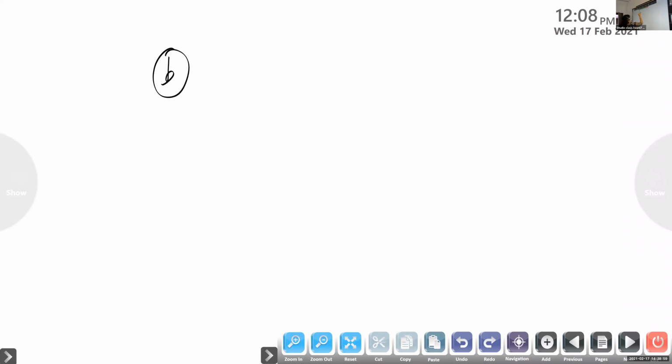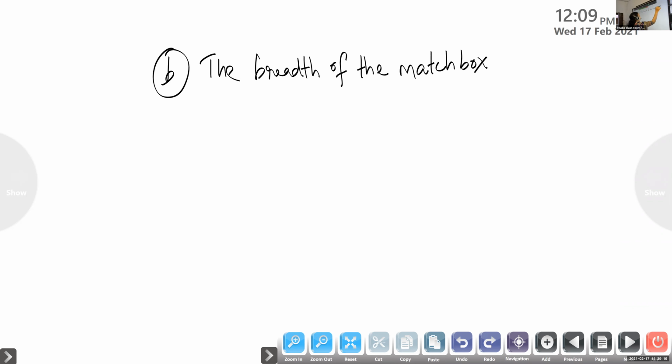That also we will write. First we will write what is given, the breadth of the matchbox. Children, what is the shape of a matchbox? 5 centimeter. What is the shape?